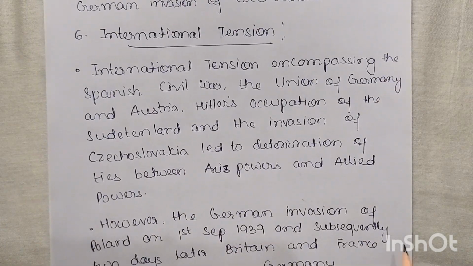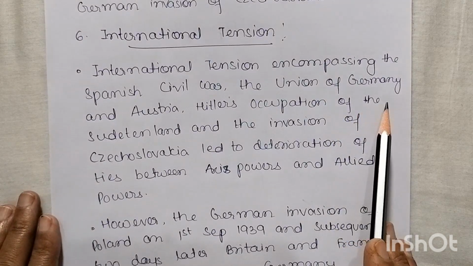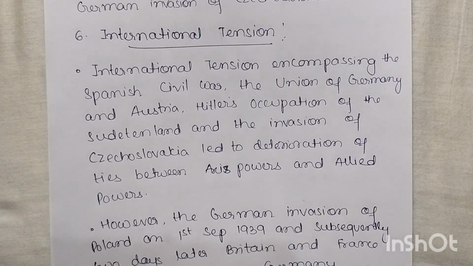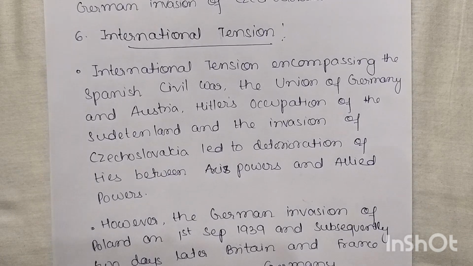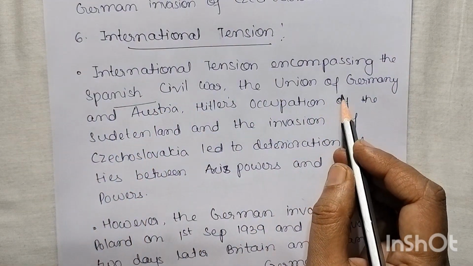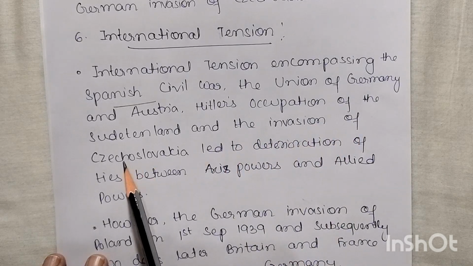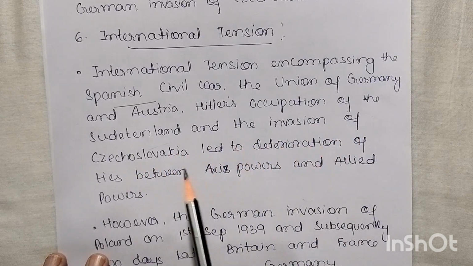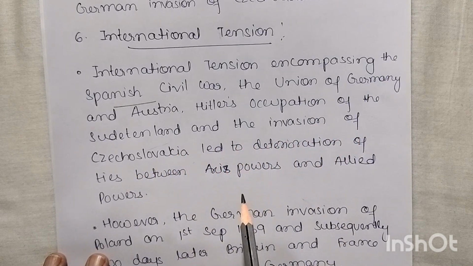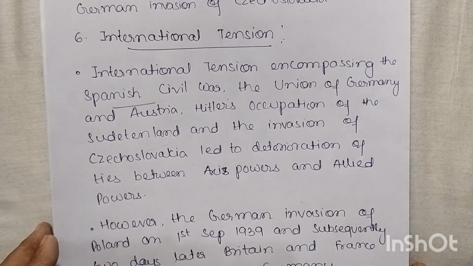Finally, international tension was going on, encompassing the Spanish Civil War. Civil war means a war between organized groups within the same state. That was in Spain, where a revolt was going on between the military and the republican government of Spain. This Spanish Civil War, the union of Germany and Austria, then Hitler's occupation of the Sudetenland and the invasion of Czechoslovakia led to deterioration of ties between the Axis power and the Allied power.